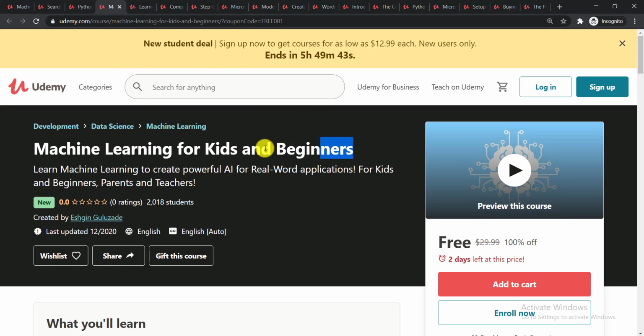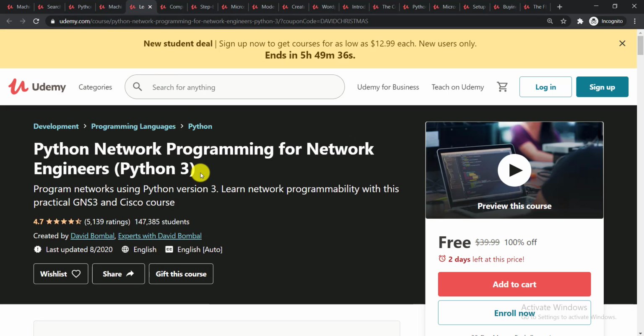The next course is Machine Learning for Kids and Beginners. You can learn machine learning to create powerful artificial intelligence for real-world applications, for kids and beginners, parents and teachers. The next course is Python Network Programming for Network Engineers, Python 3. Program networks using Python version 3. Learn network programmability with this practical GNS3 and Cisco course.